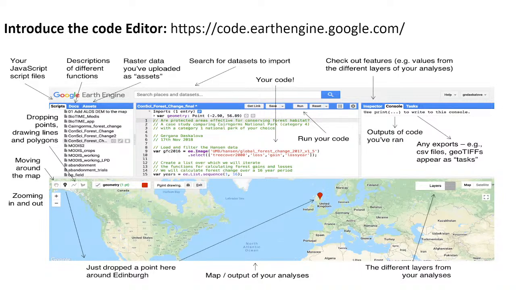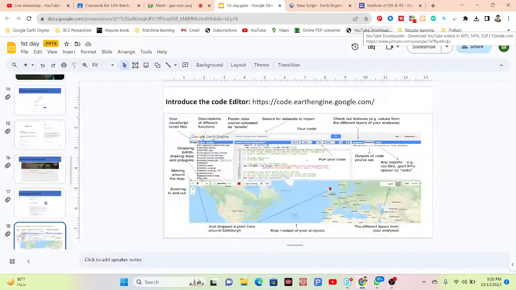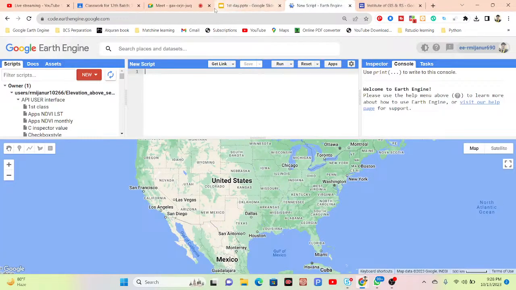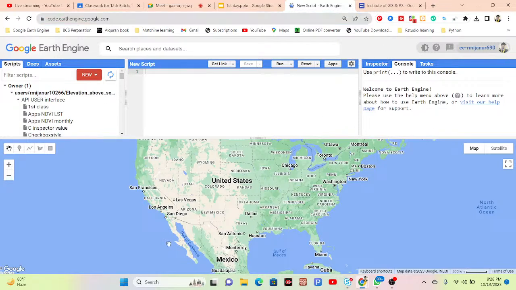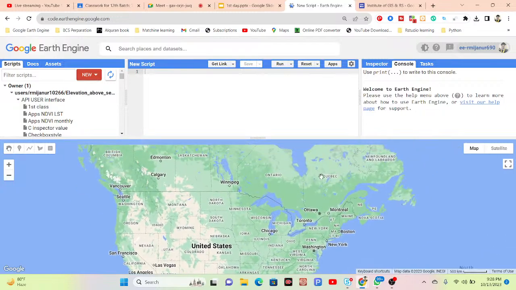So now I will discuss this code editor user interface. I already stated the link, so you can simply go to this link and it opens this type of user interface. This code editor is called the JavaScript API code editor. Mainly, we can divide this code editor into four panels: the left panel, the middle panel, the right panel, and the map interactive view. So basically it displays the map.